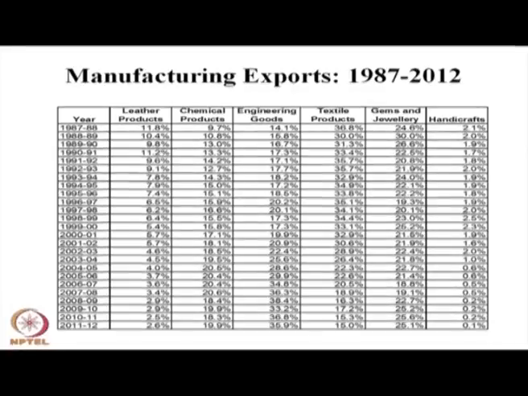If you see the manufacturing sector, I have given you 1997 to 2012. If you see the manufacturing side, the data constitute nearly 25 years of data. In these 25 years, leather product export has declined significantly over the years. Chemicals export has increased from nearly 10% to 20% now. Engineering goods export has significantly increased. It was nearly in 87-88 only 14%, which is more than double in 25 years.